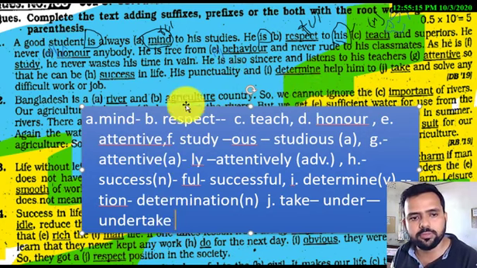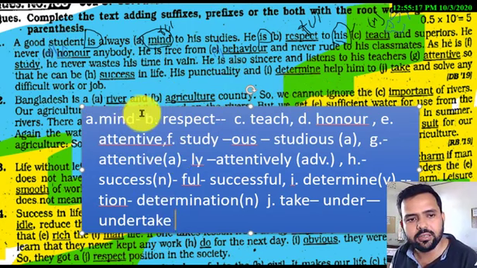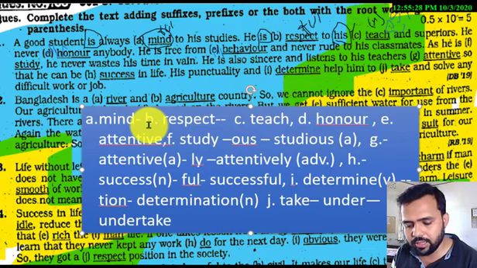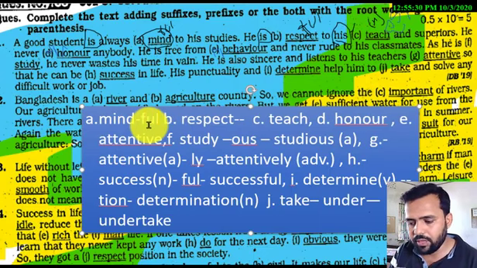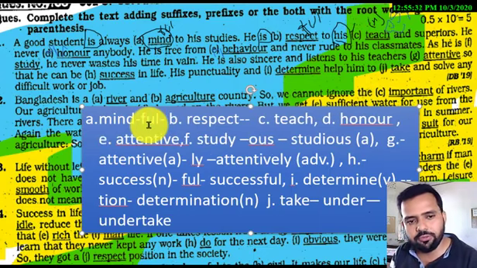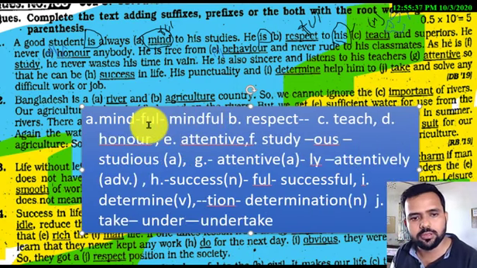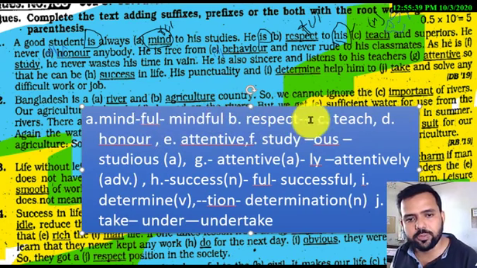So I am now repeating all the answers again. Please be attentive. If you did not understand anything previously, I think this repetition will help you understand it better. So here, mind is a noun. After mind, if you add ful, it will be an adjective: mindful. Now, respect is also a noun.